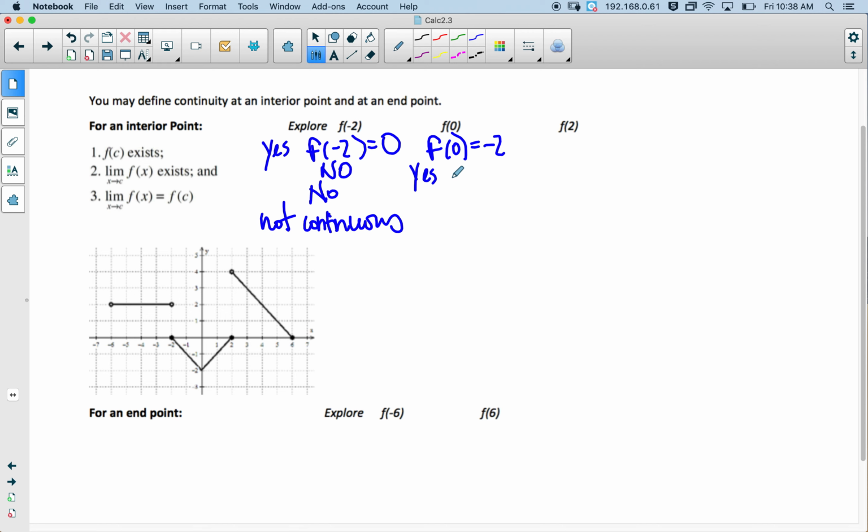And the limit as x approaches 0 of f of x is equal to -2. Does the limit equal the value? These two are the same, so yes. So therefore it's continuous. Okay, you try f of 2 and then we'll talk about it.